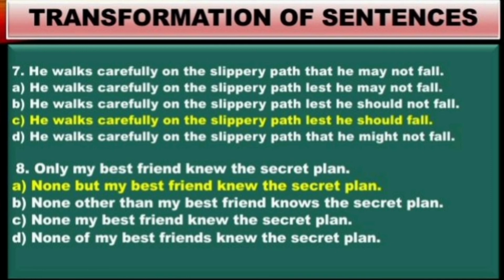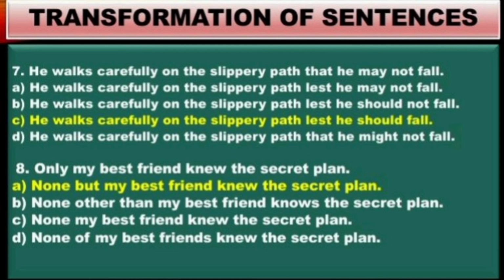Knew the secret plan. Okay, option B, none other than my best friend. And look at the verb, it is different. Knows the secret plan, it cannot be. Therefore option C, you see, none my best friend. So none but, that option is not there. And option D also, none of my best friends knew the secret plan. So that is also giving a different meaning. So they cannot be. So the right option is option A, none but my best friend knew the secret plan.